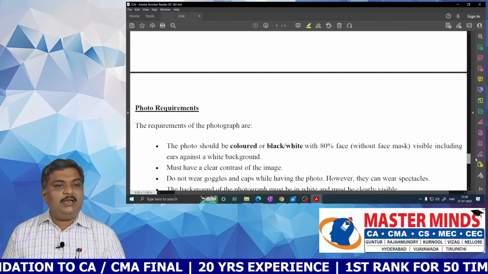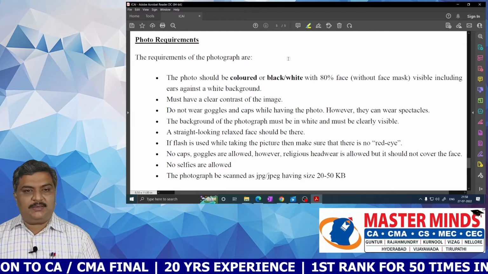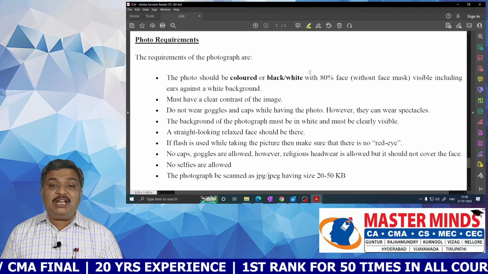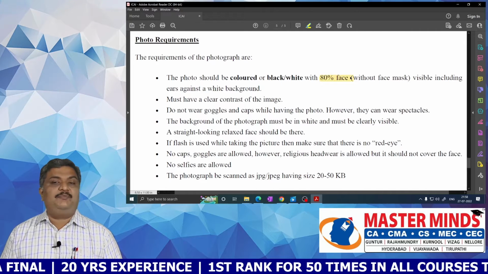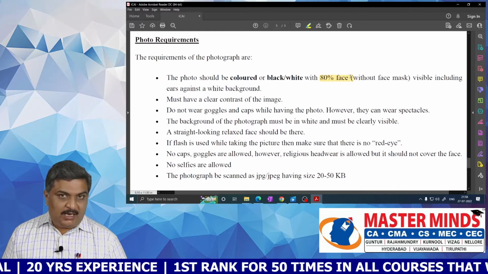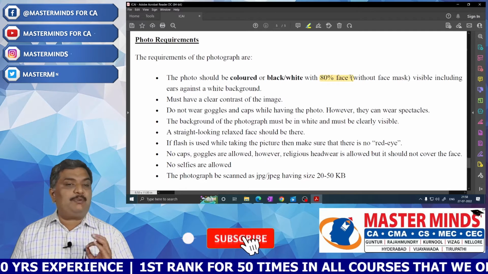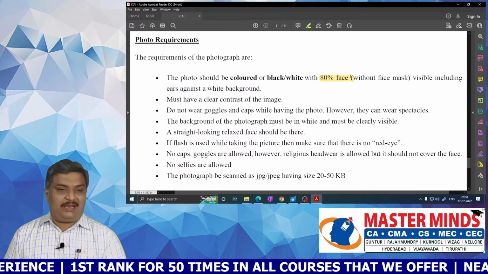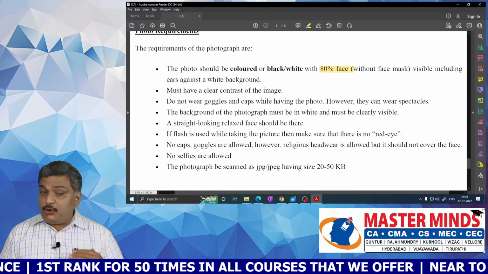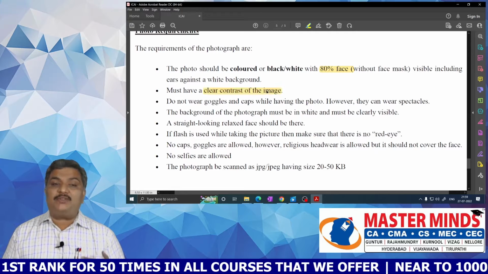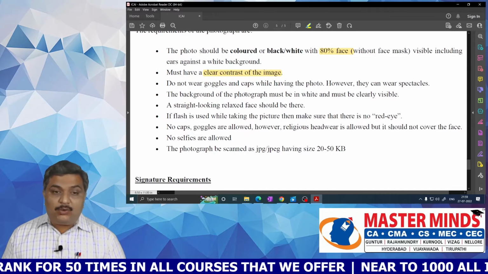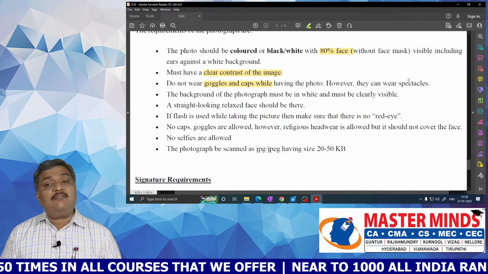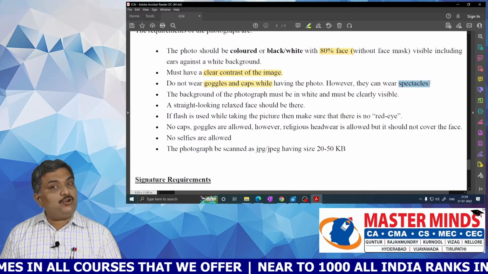Now let me show you the photo requirements. The photo should be colored or black and white with 80% of the face visible, without any face mask, and the ears should also be covered, with a white background. The photograph must have a clear contrast of the image, and the candidate should not wear any goggles or caps while taking the photo. Of course, if you have specs, you can have them, there is no problem.